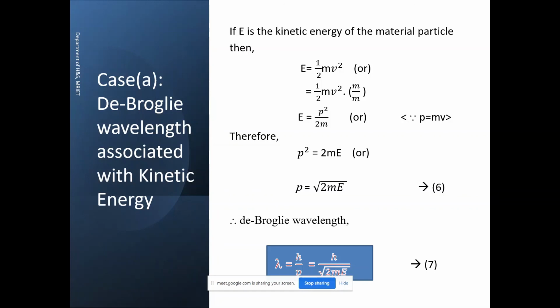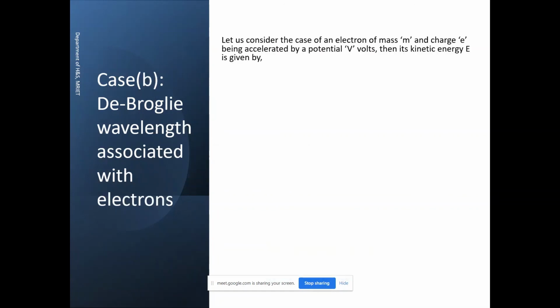Okay, now let us see case 2. What is our case 2 or case B? De Broglie wavelength associated with an electron. Means, for example, a material particle, anyone, either it may be an electron or a proton, whatever it may be. Particularly for the case of electrons, here our condition is the de Broglie wavelength associated with electrons.